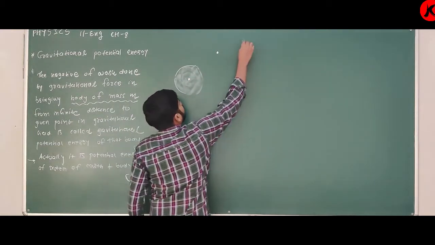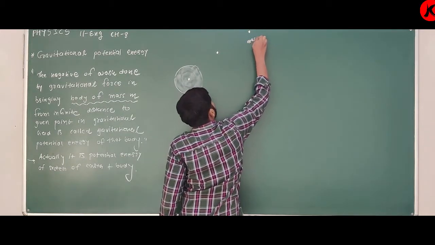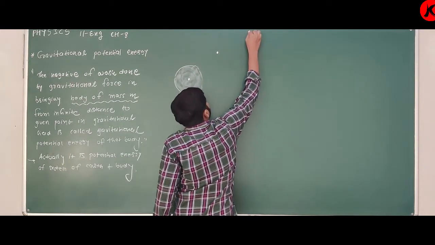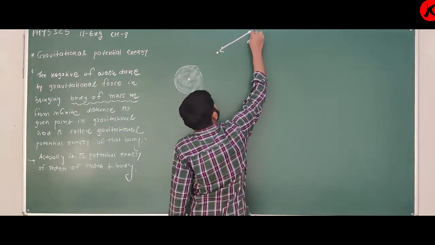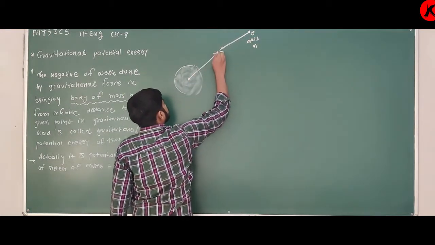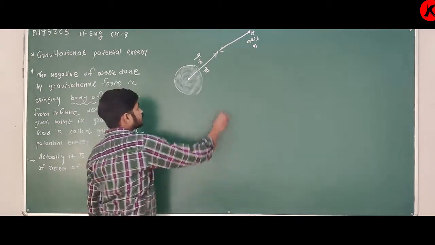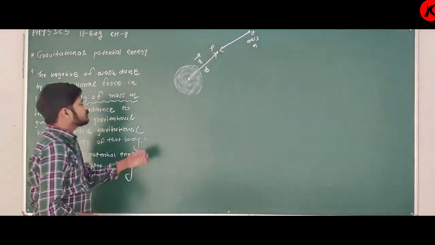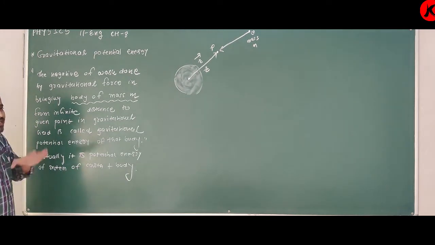Suppose we bring mass m from infinite distance to a given point P having position vector r and distance r. So again, understand the definition.